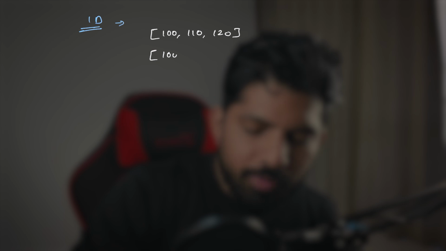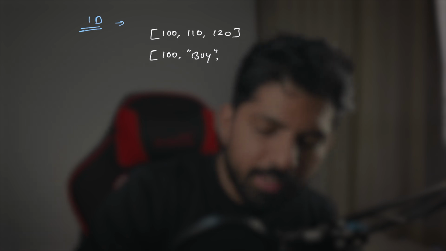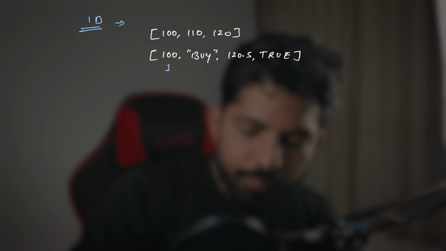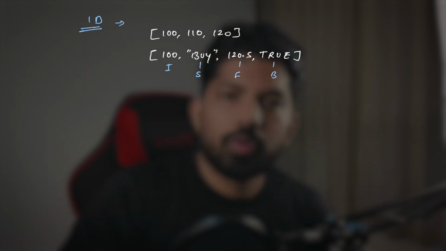For example, we bought the stock at 100 and it was a buy position, and we can also store that we sold it at 120.5. Then also we can say yes, it was a profitable trade, so we can store a boolean value, right? So here you know that we have an integer, then a string, then a float, and a boolean value, correct?